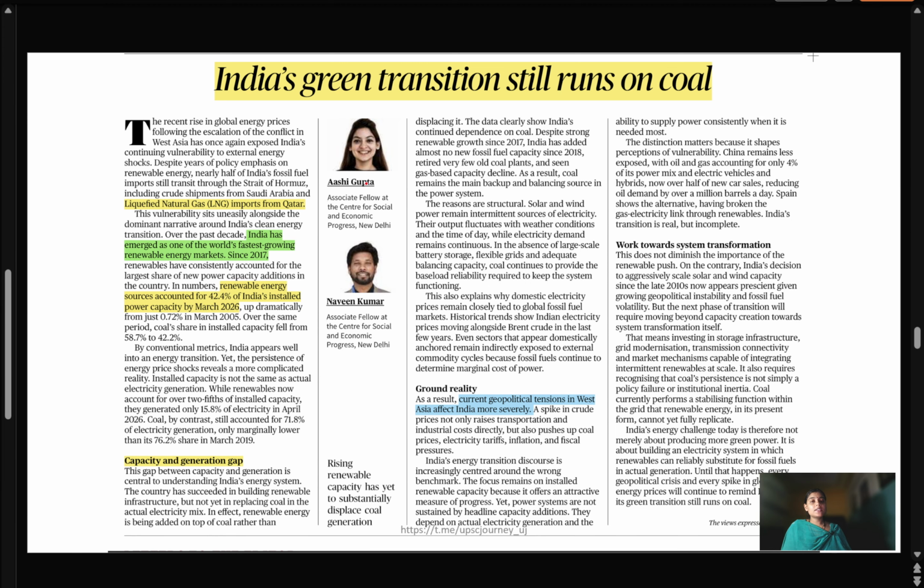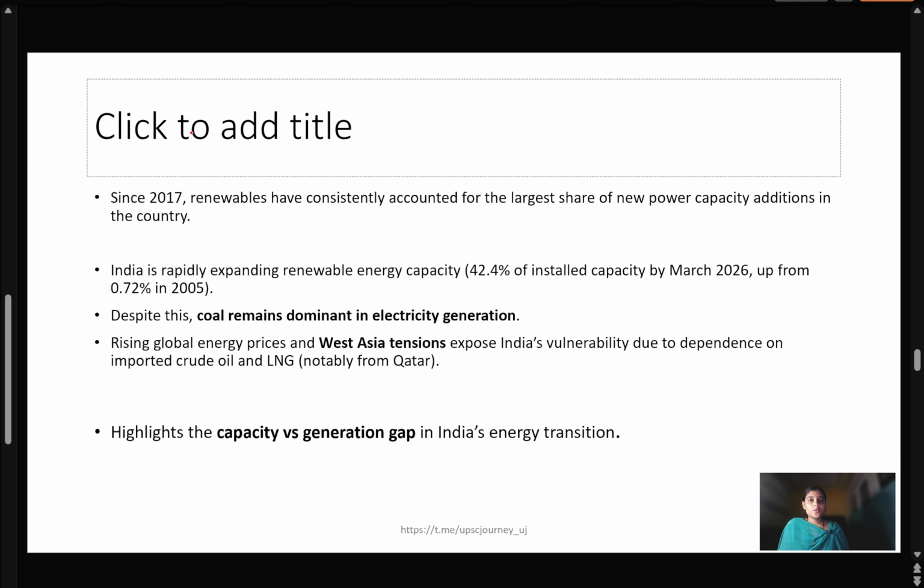Okay. Now the next article is regarding India's green transition still running on coal. This is showing that we are still heavily dependent on coal rather than having a green transition. So why is it in the news? Since 2017, renewables have consistently accounted for the largest share of new power capacity addition in the country.